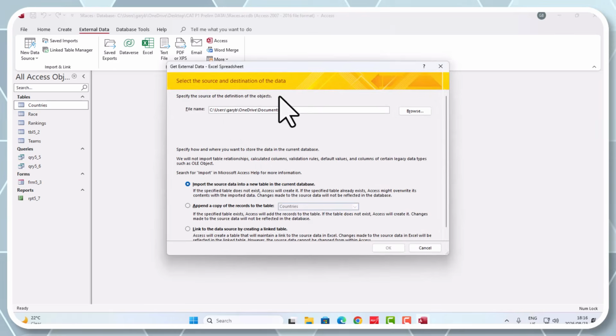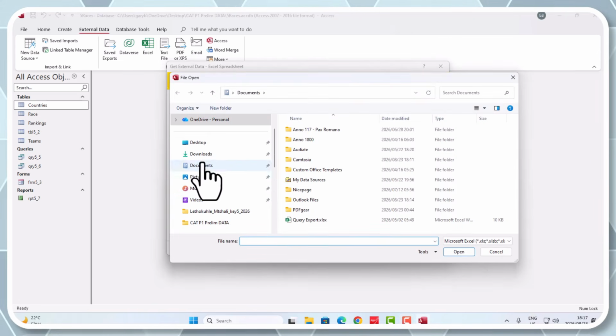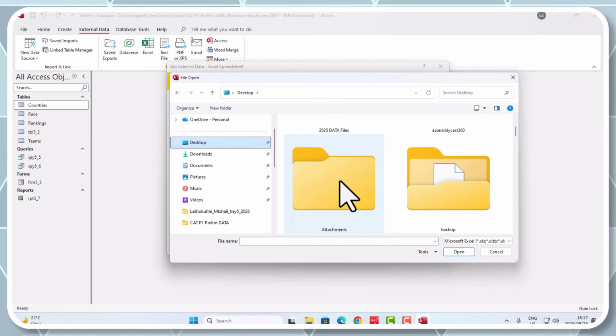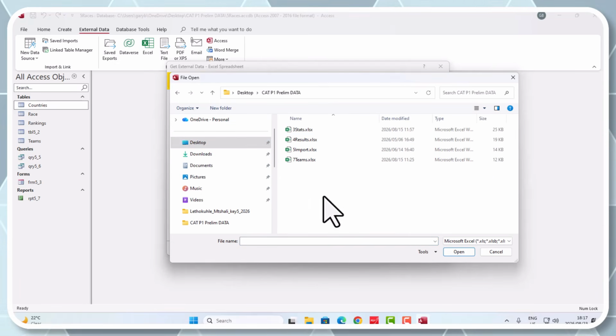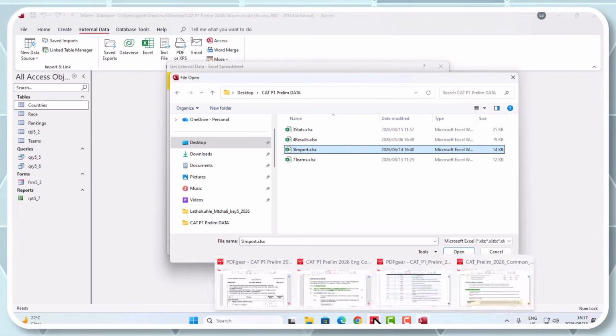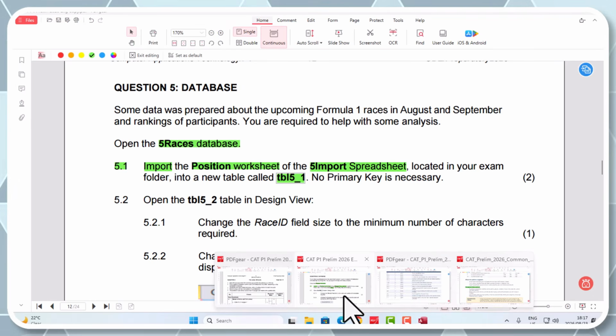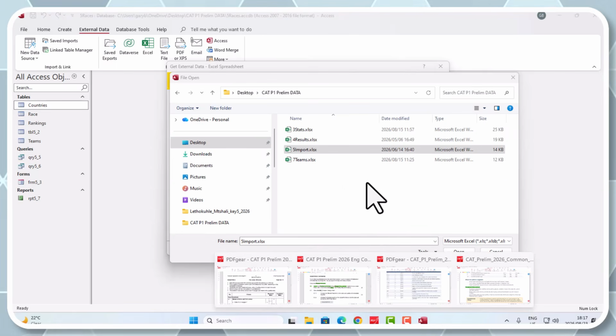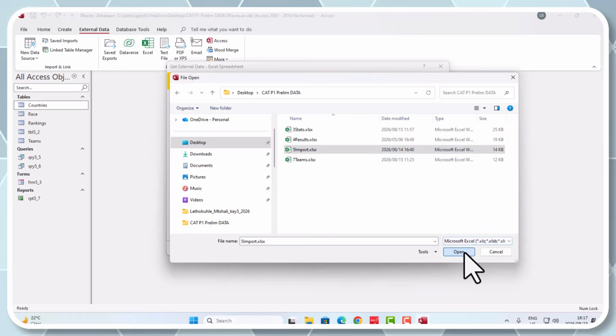The pop-up opens up, and we can look at what it requires us to do. Where does it find the file? For that, we have to go to our exam folder on our desktop. Let's browse to this one. We are looking for, let me just confirm, 5 import spreadsheet. Yes, that's the file we are looking for. We can click on this one and go Open.